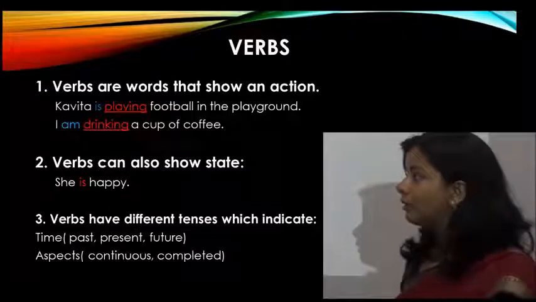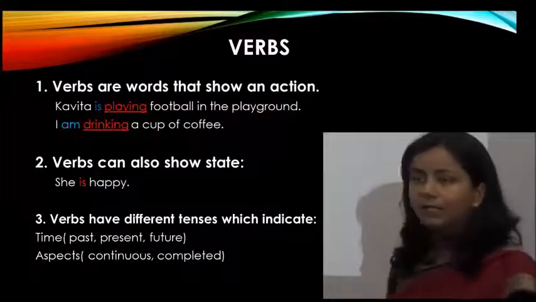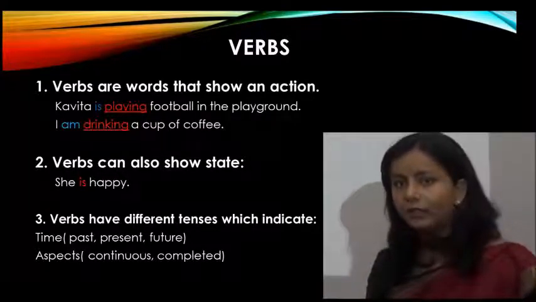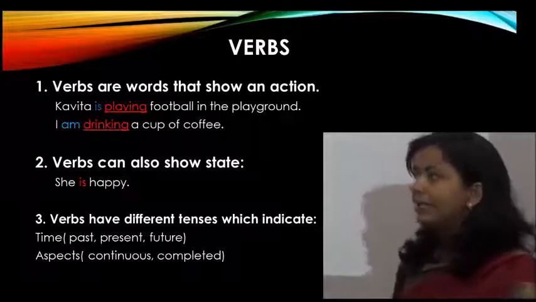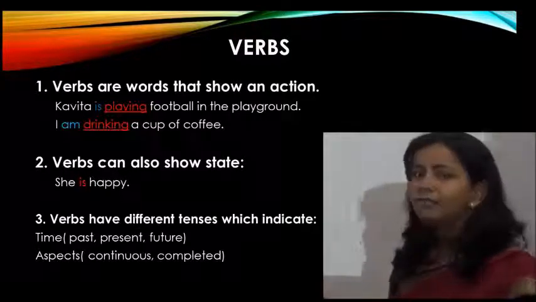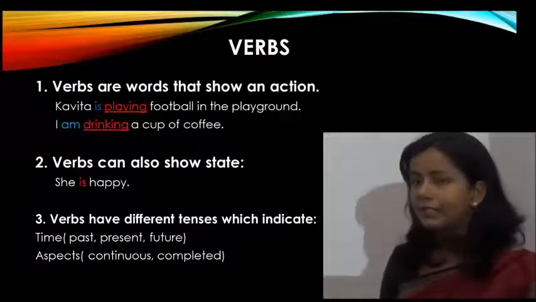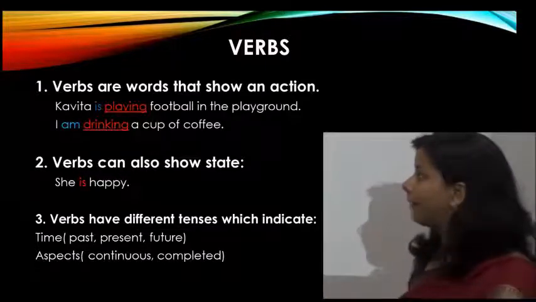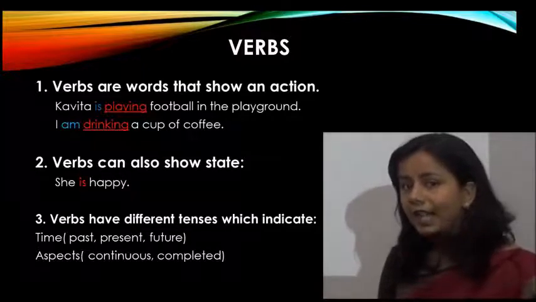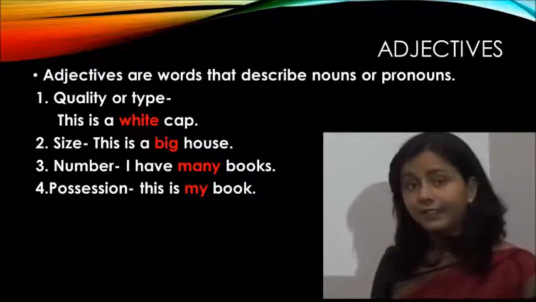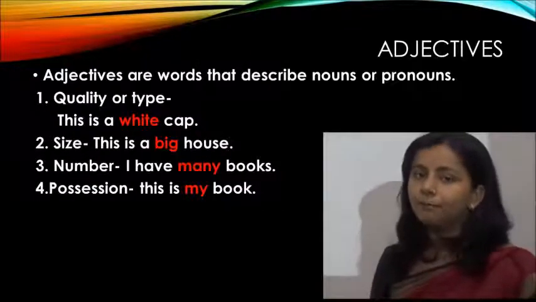Aspect here means continuous or completed, whether the action is going on or it is completed. And with time we come to know whether the action belongs to past, present or future. So this is the verb which has tense in the sentence, and that is why it is very important.